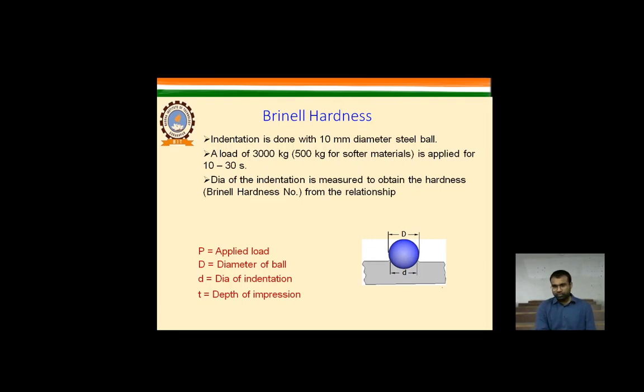And the diameter of the indentation is measured to obtain the Brinell hardness number from the relationship. P is the applied load, D is the diameter of the ball, as you can see in the figure, and d is the diameter of the indentation, the cup impression. One thing I want to tell you about the Brinell hardness is what happens when we are applying a certain load.